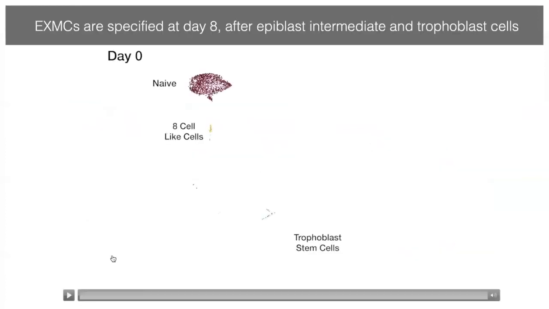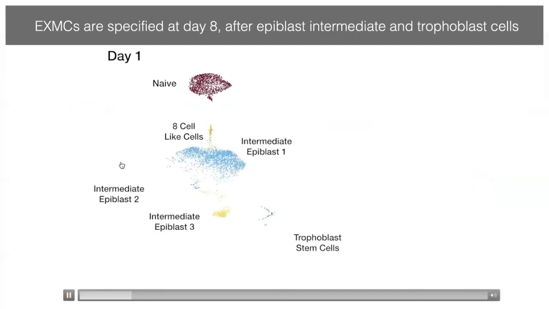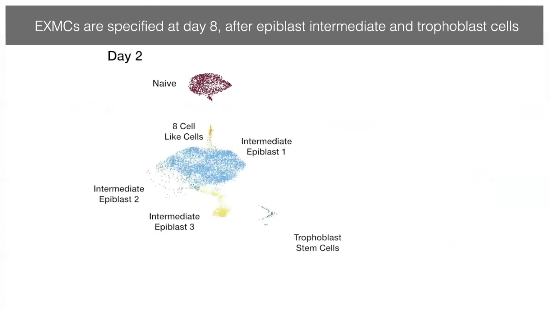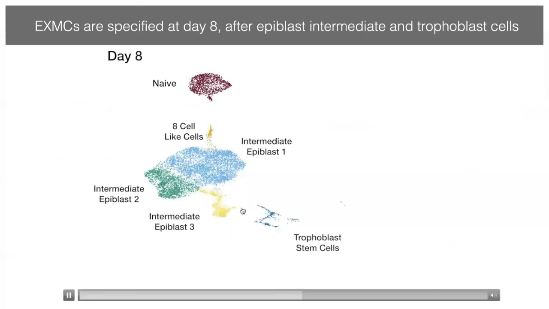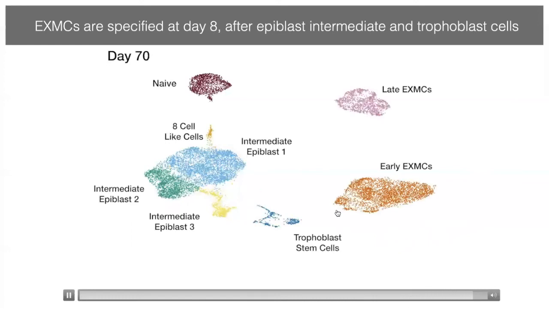And what we found, surprisingly, is that naive cells rapidly progress into an intermediate epiblast stage before the appearance of trophoblast stem cells, and at day 8 extraembryonic mesoderm cells that then expand and take over the entire cultures.